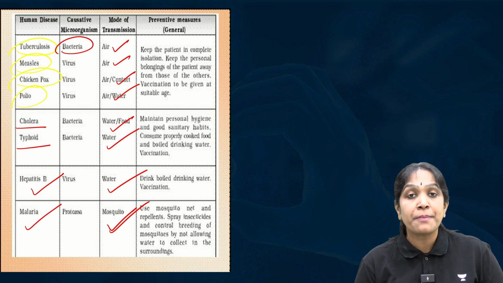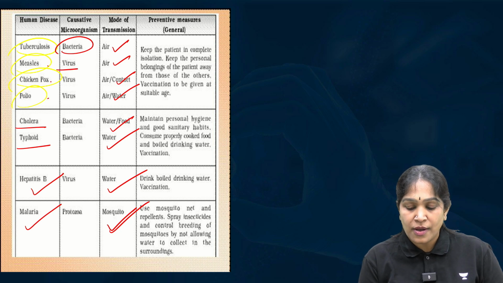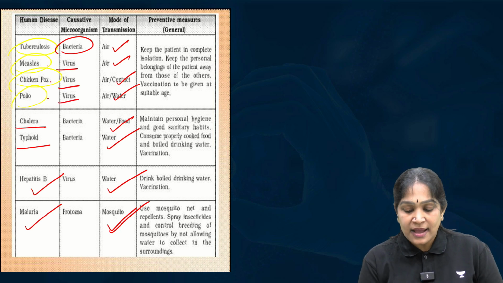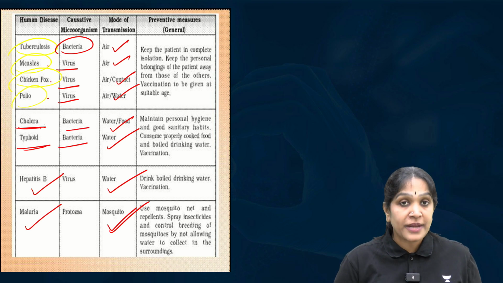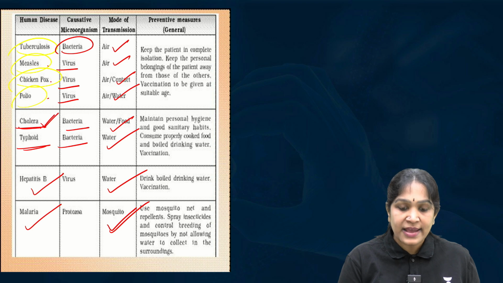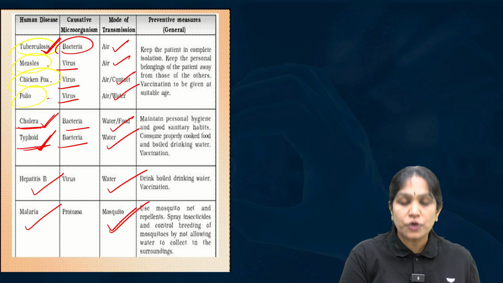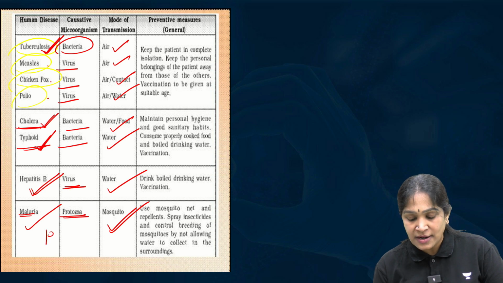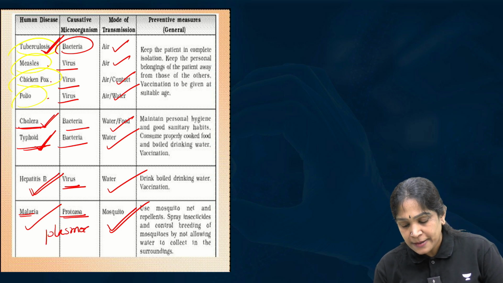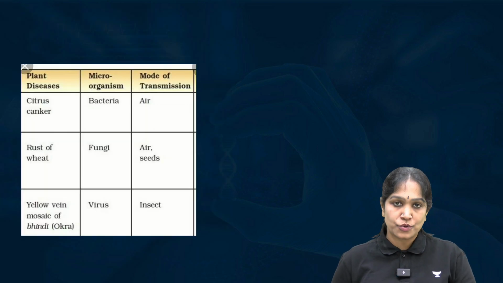Tuberculosis is caused by a bacterium. Measles, chickenpox, polio are caused by viruses. Cholera and typhoid are caused by bacteria: Vibrio cholerae, Salmonella typhi, Mycobacterium tuberculosis. Hepatitis B is caused by a virus. Malaria is caused by a protozoa called Plasmodium. These are some harmful pathogens.